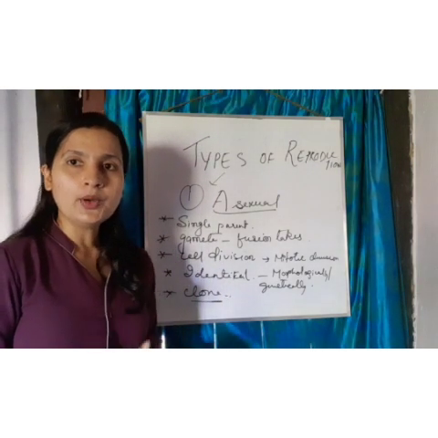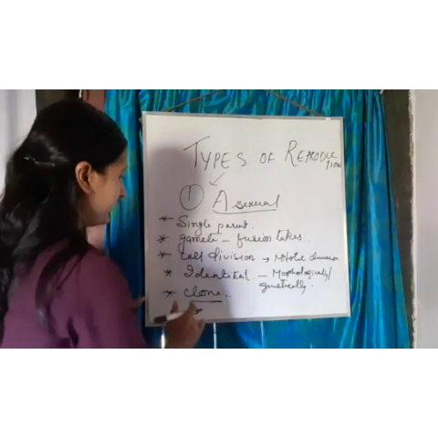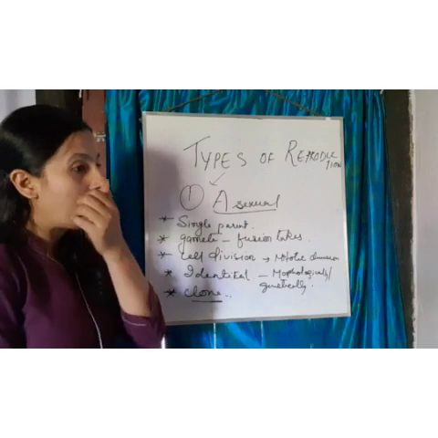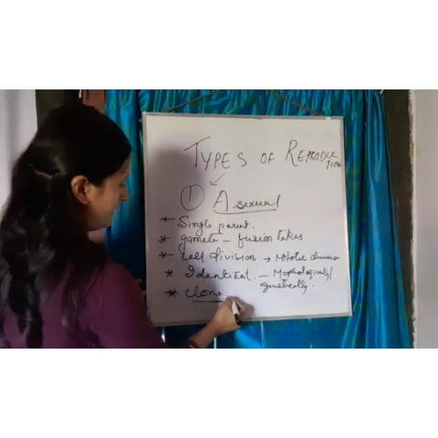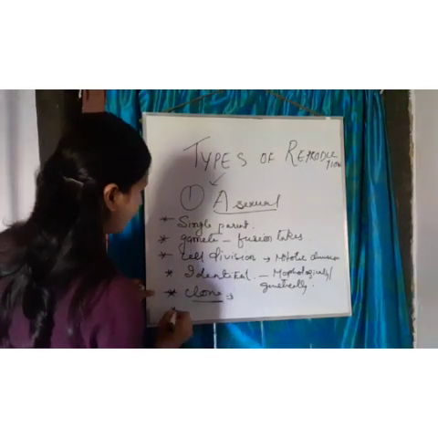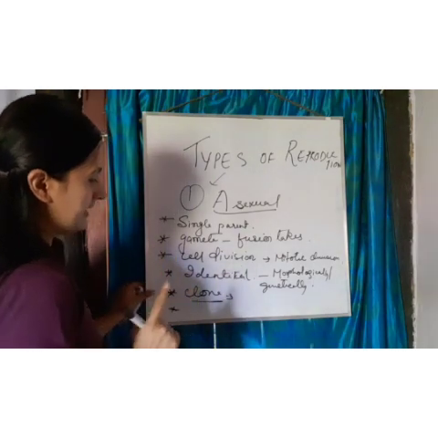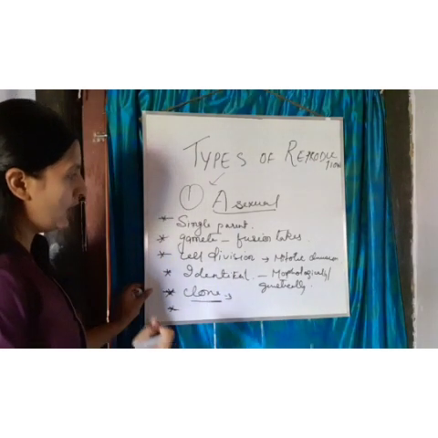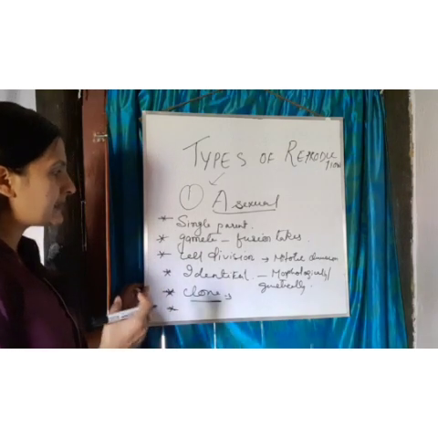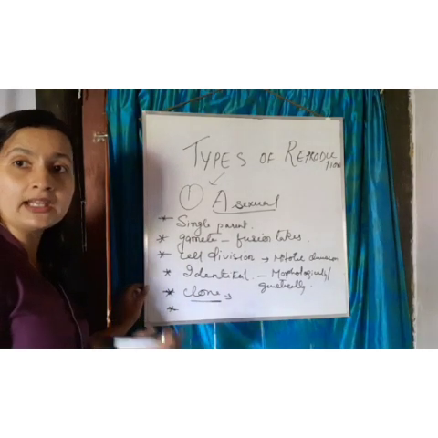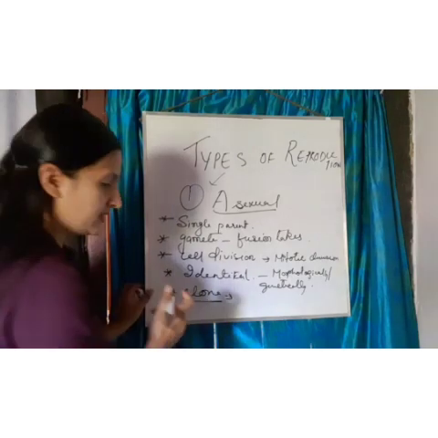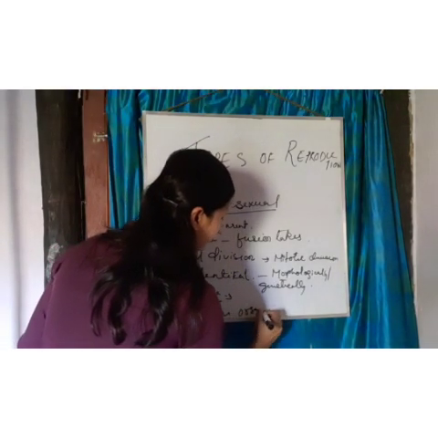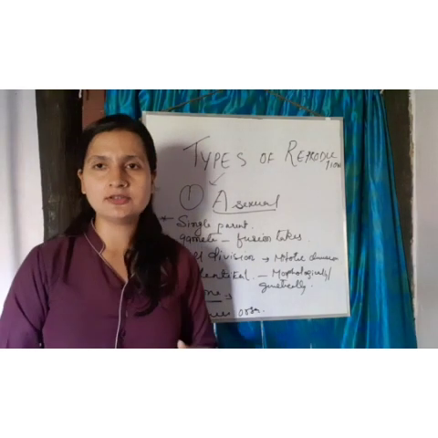Then second, they are identical. Next, this type of reproduction, asexual reproduction, is found in lower organisms, like unicellular organisms.